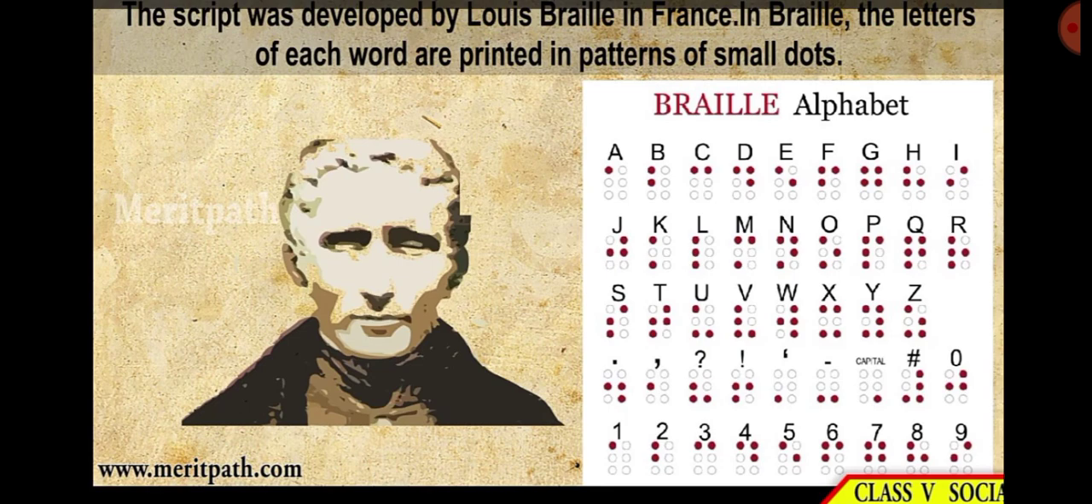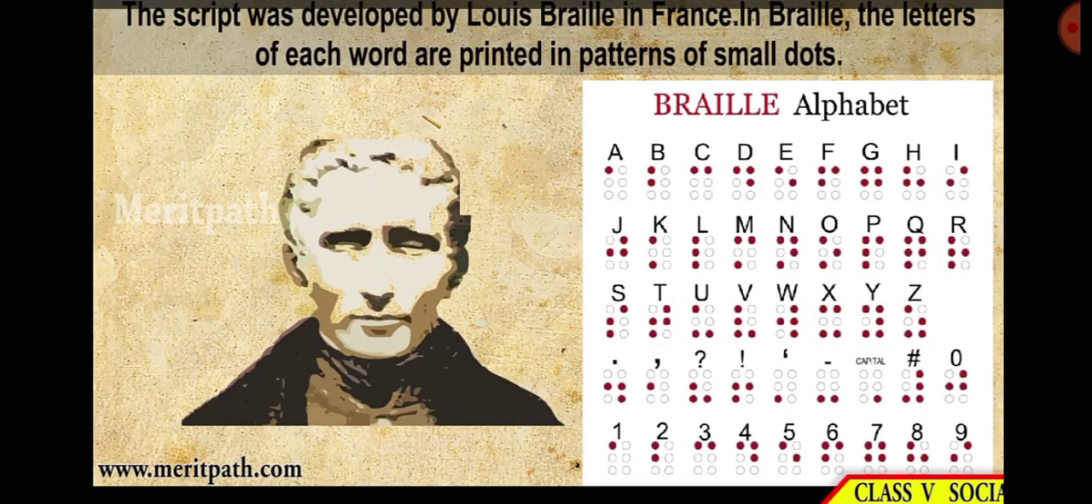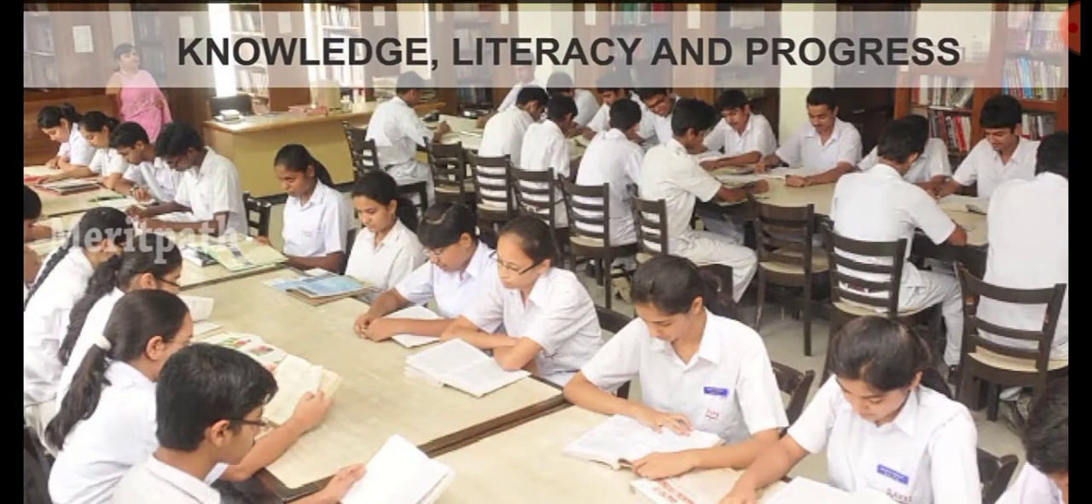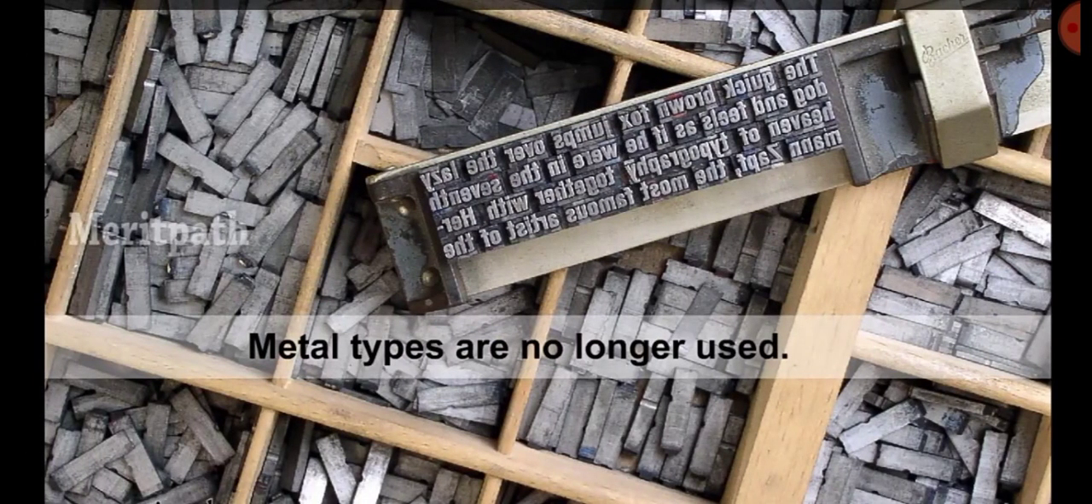The script was developed by Louis Braille in French. In Braille, the letters of each word are printed in a pattern of small dots. You can see here these types of dots were made, and the visually challenged person can touch it, and by touching they can read. Knowledge, literacy and progress is very important. So with the coming of computers, printing has become much faster and better.